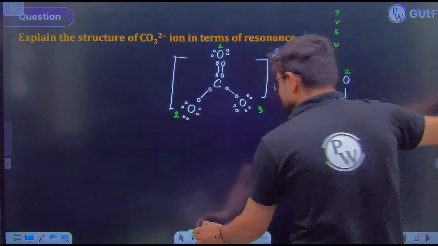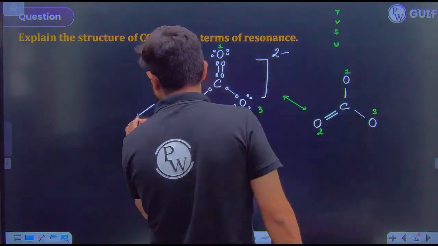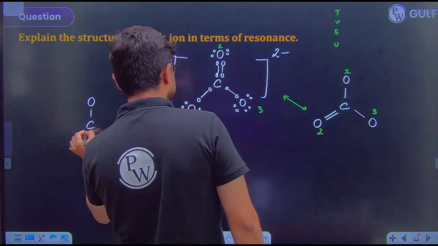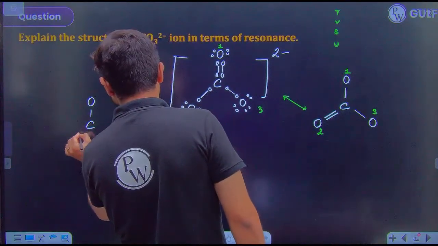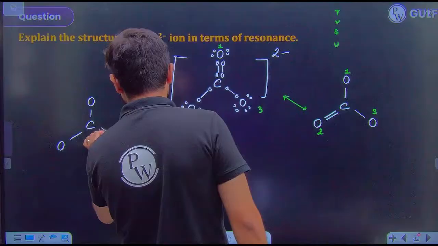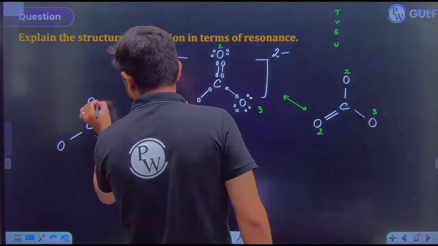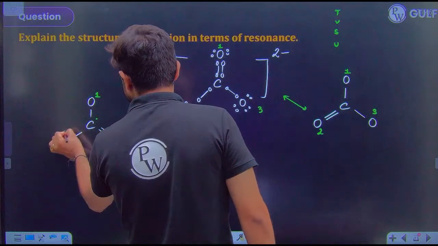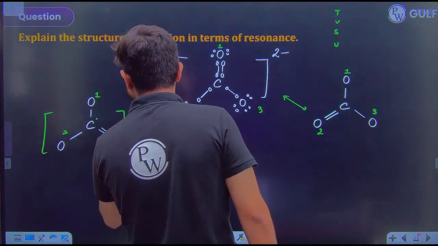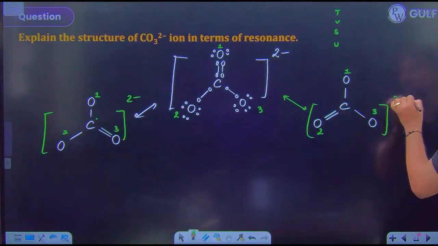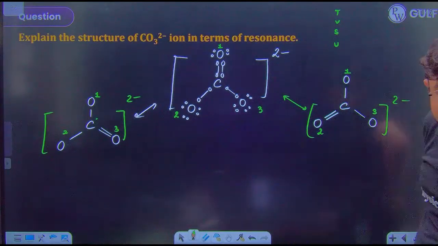And one more thing, guys, you can do. It's possible that carbon has a single bond here, a single bond here, but a double bond with oxygen atom number 3. So can I say that overall there are 3 possible structures of CO3 dinegative?